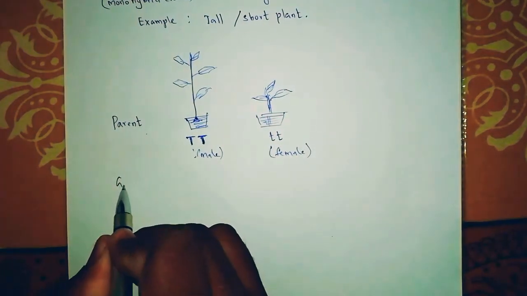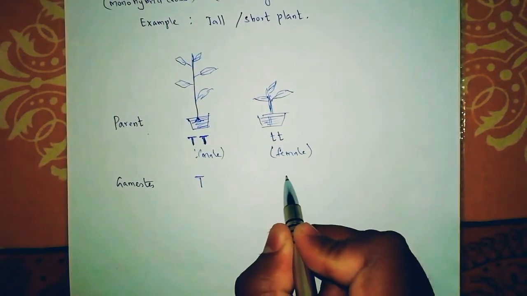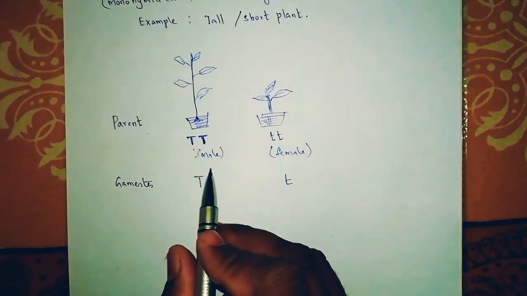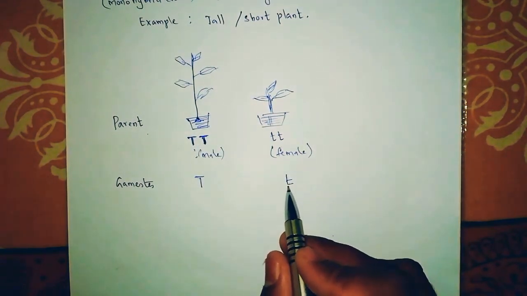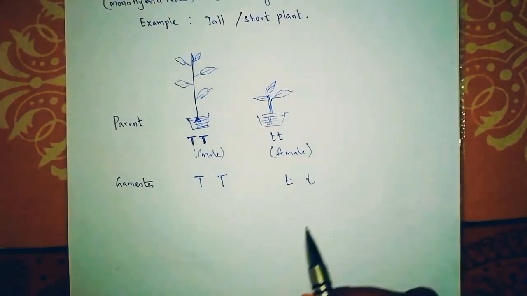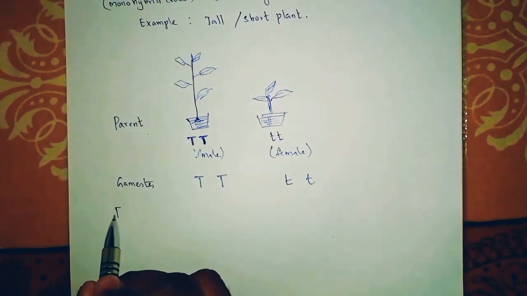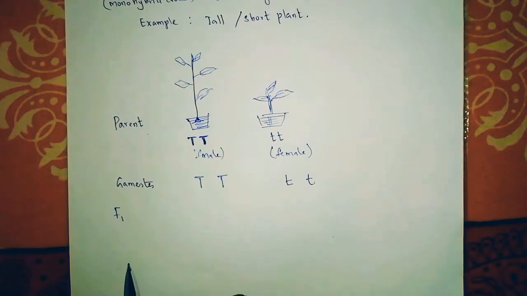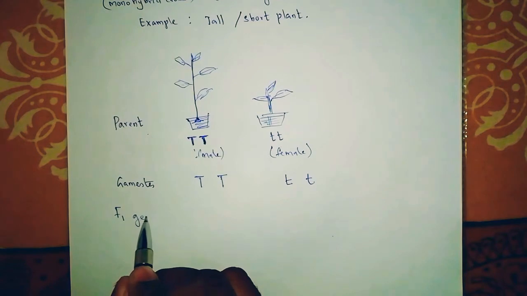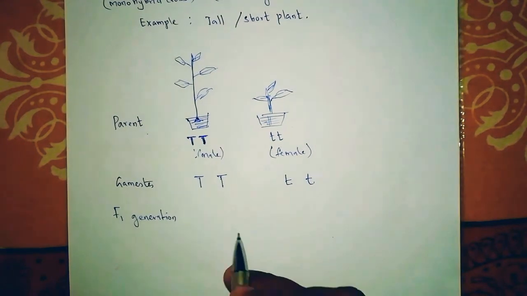Okay, what are the gametes present in that? The gametes are T and small t. The big T indicates the tall one, and the small one is the short one. So here it is 2 T and here it is 2 small t. In the first generation, the F1 progeny, what happens?